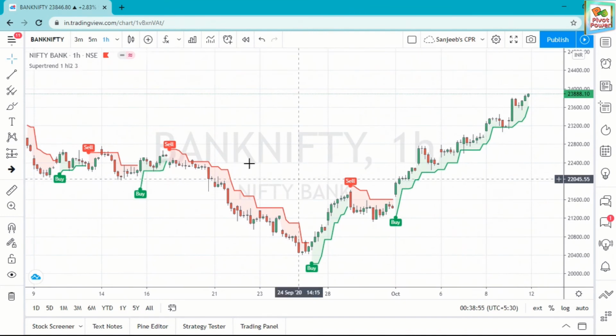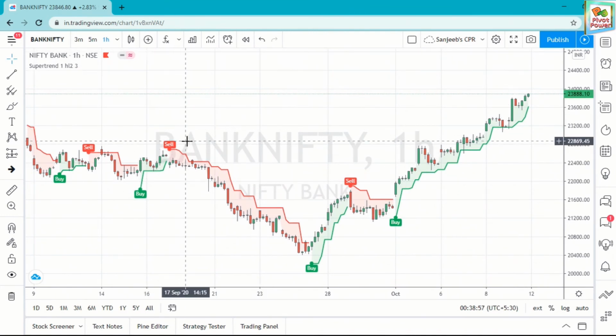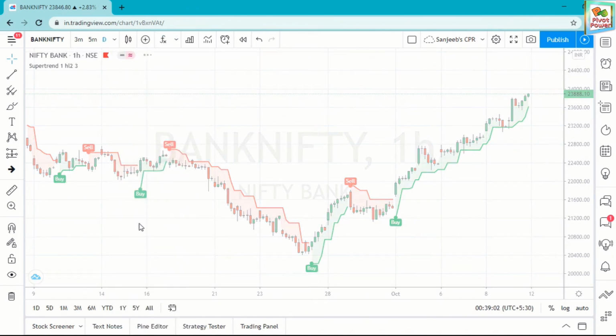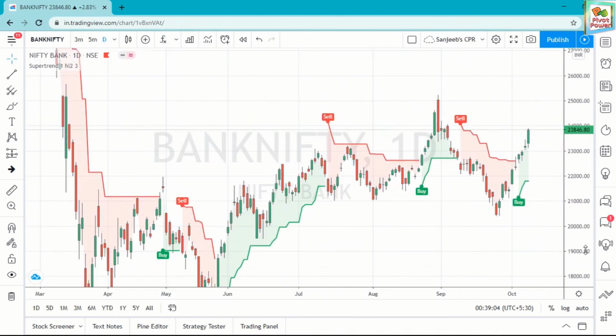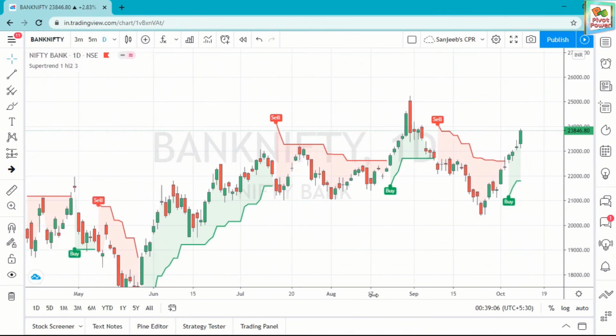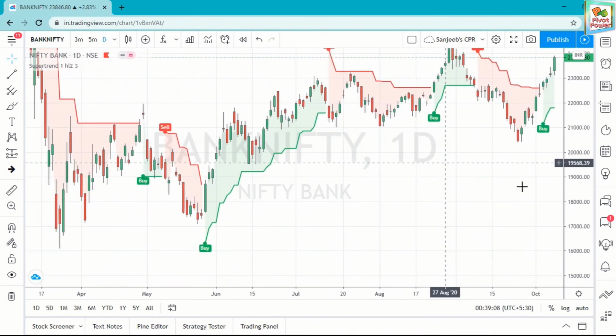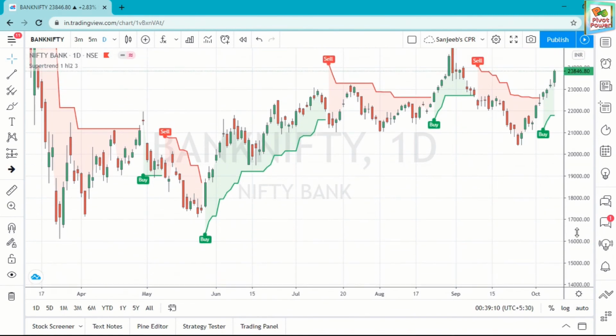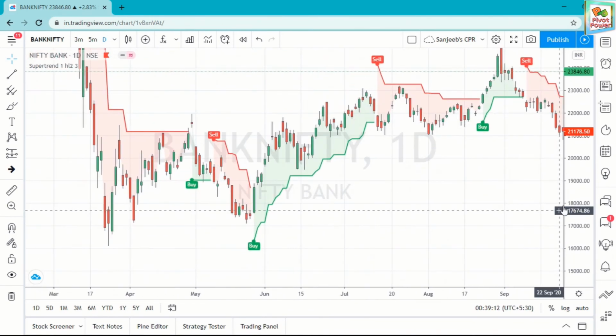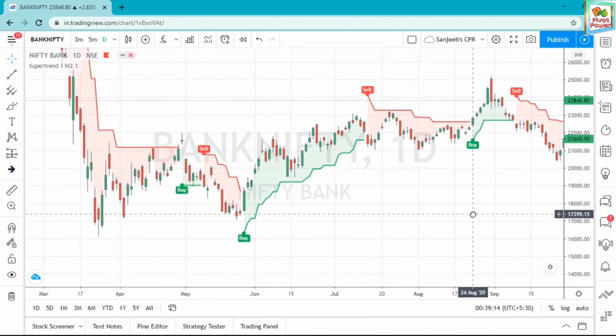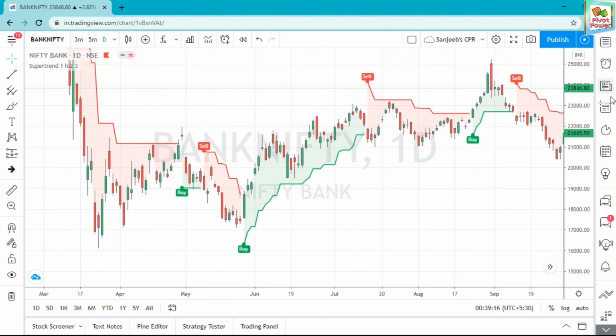If you want to take more, for investment purposes, then you go for the 1 day chart. For the 1 day chart, Bank Nifty you can go for investment.